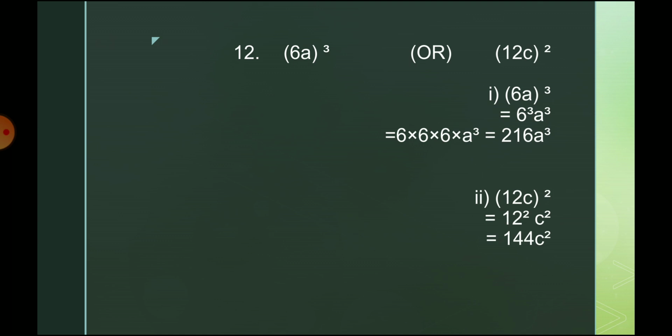Then 12c the whole square. Like this, in the square term, after removing the bracket the square applies to both the number and the letter, 12 and c. So 12 square into c square. 12 square is 144, so the answer is 144 c square.